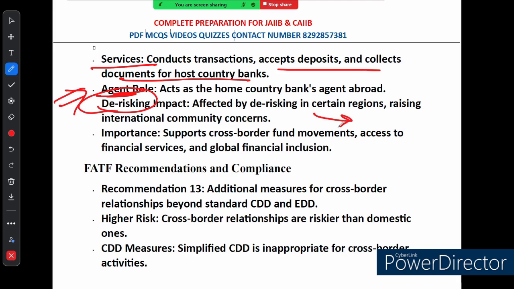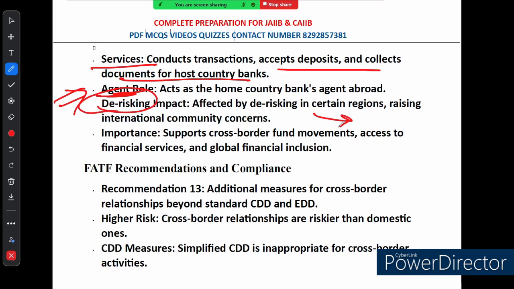Some regions banks consider too risky, so they decide to stop offering services. This can have a big impact as it limits access to financial services and can even disrupt cross-border fund movement. The international community is concerned about this because it can lead to financial exclusion in some parts of the world. So financial inclusion won't happen, financial exclusion will happen.